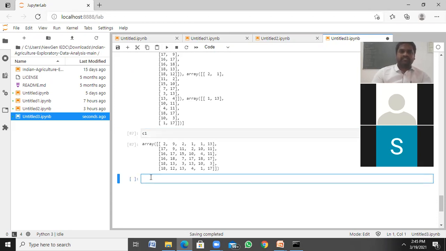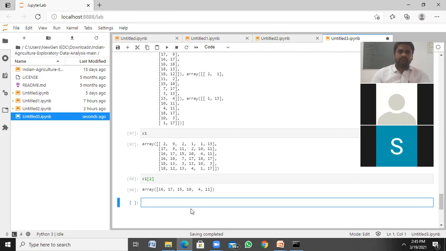If at all I want to access C1 of 2, what happened? It returns row 3, because this one, the row 3 will be returned. Okay. If at all I want to see one range, let's say 2 to 6, okay, 2 to 5, not 6. 2 to 5.